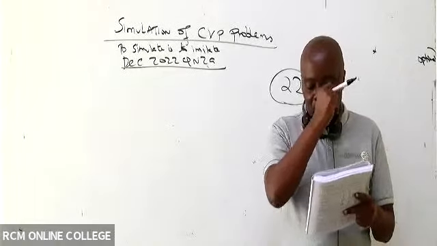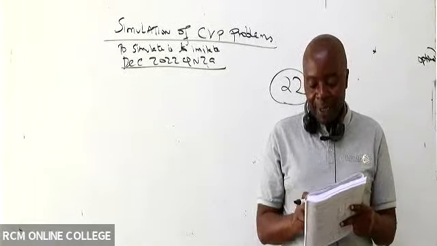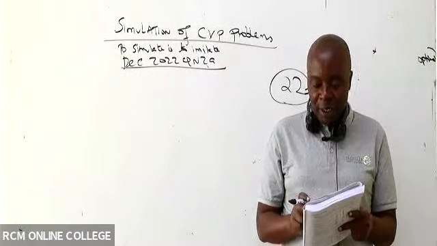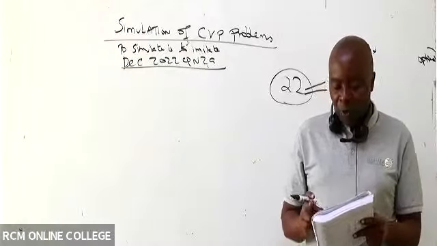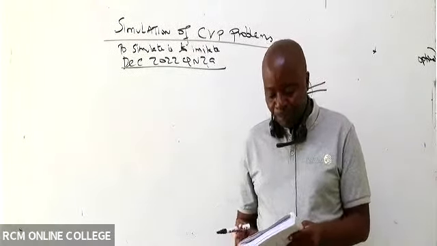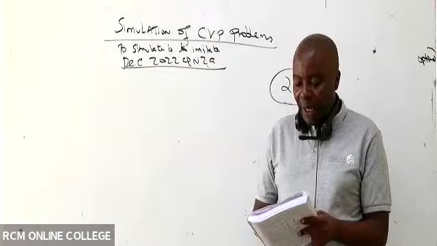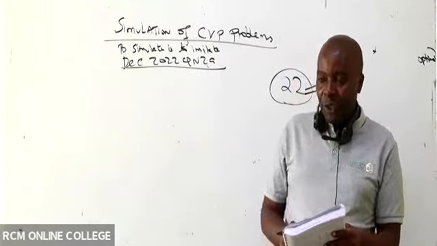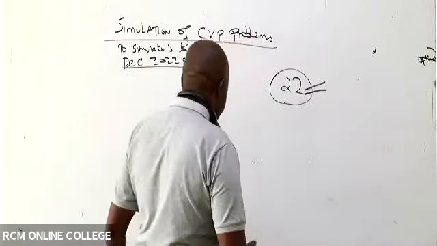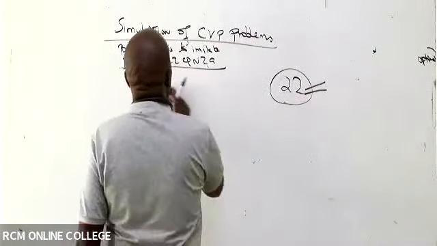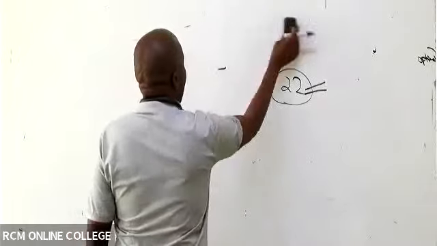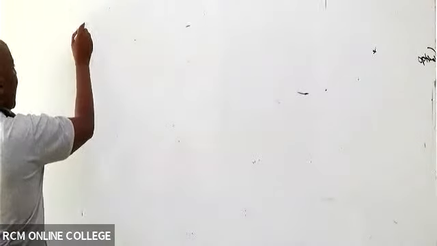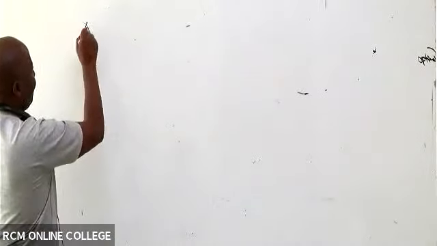Then additional information: assume that the 3 factors are statistically independent. Number 2, the company uses CVP analysis to make decisions. Number 3, the following random numbers are provided. So using CVP analysis criteria, simulate the problem and determine the average profits. Here I will be able to get all the marks without even knowing what is happening. So we start with the assignment of random number ranges.